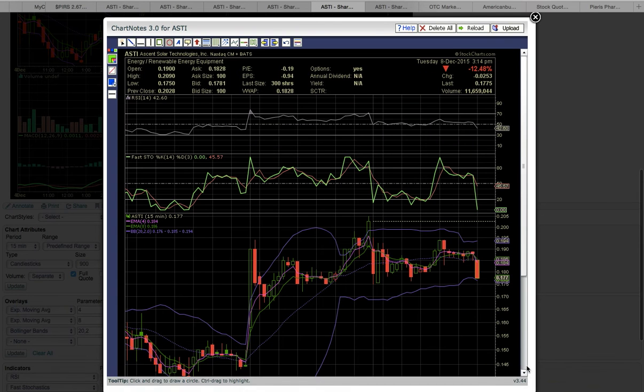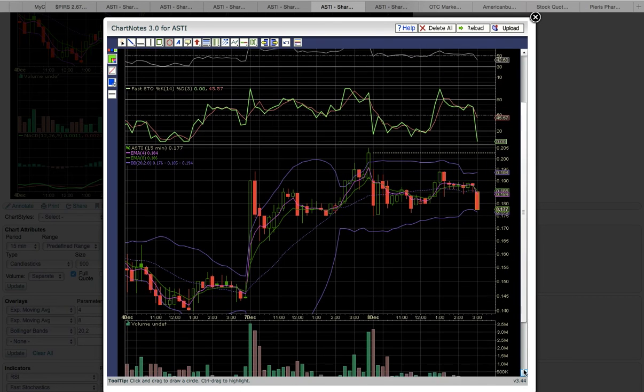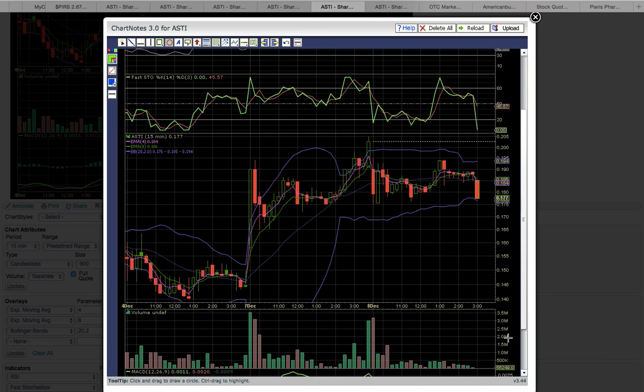Okay, the next chart here is a 15-minute chart, where each candle represents 15 minutes of trading, and this is a 3-day chart showing the Bollinger Bands and EMAs 4 and 8. What happened here was there was a channel formed off of the first candle on the 7th, and then there's been pretty much a channel formed in between.